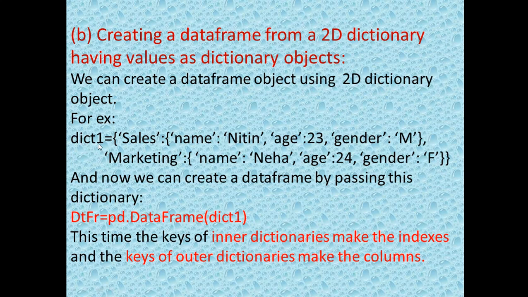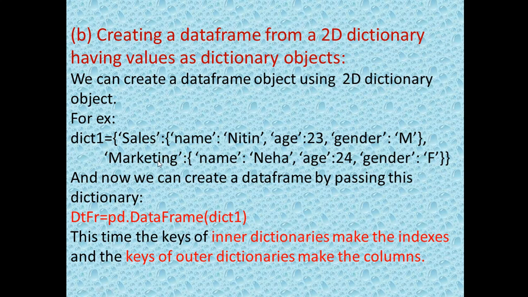Under this particular dict1 dictionary only 2 keys are here, sales and marketing, and the value of sales is name Nitin, age 23, gender M. Again this whole is a dictionary, and in earlier cases the values were lists, and here in this case the values of the dict are dictionary objects. Name is the key, the value is Nitin; age is the key, the value is 23; gender is the key, the value is M. So it is a 2D dictionary.